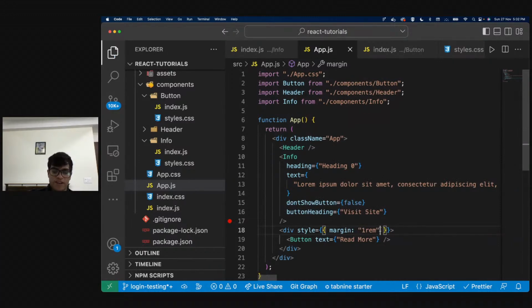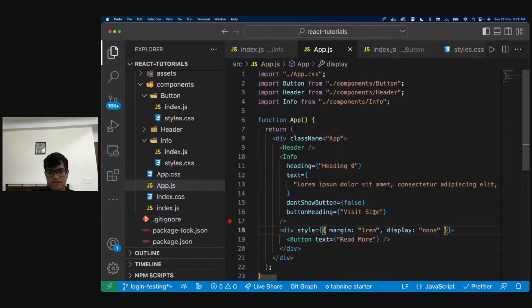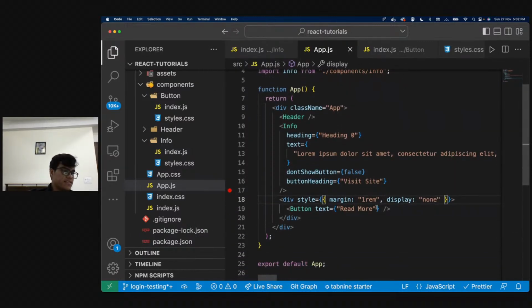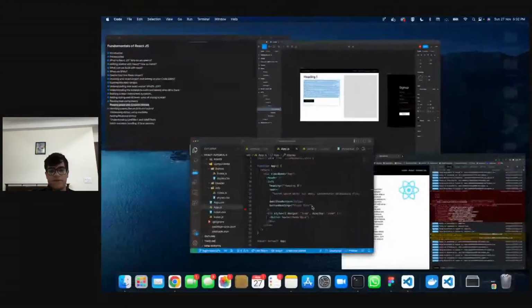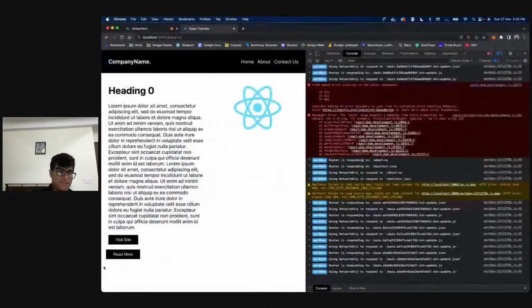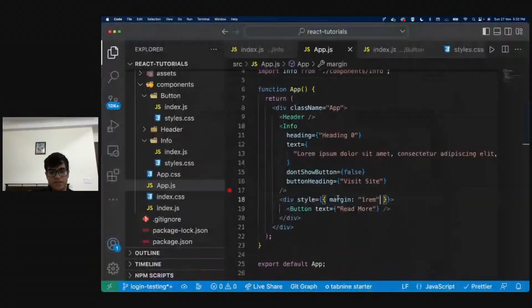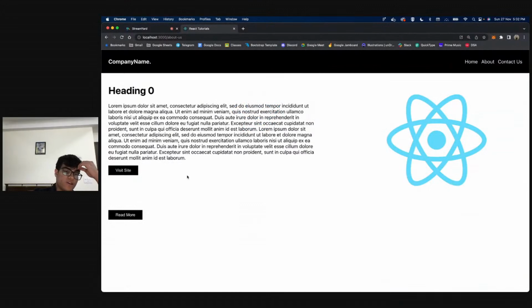If I want to give it another styling, let's say display none, then I'll just say display none. Right? This is how I give inline styling. And as you can see, the button is not visible now. But if I remove this, it will be visible like this, and that is what we wanted. Right? So I'll give this a margin of 1.5 rem. Anyway, so this is what we have now.